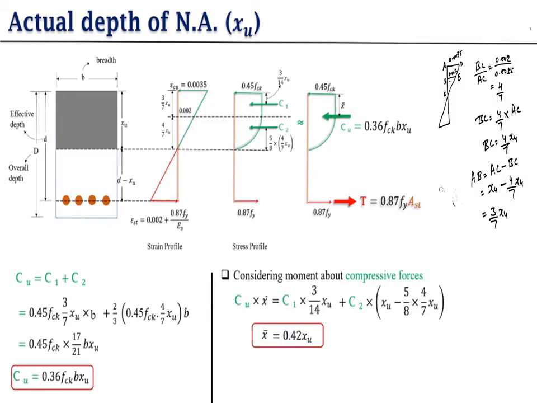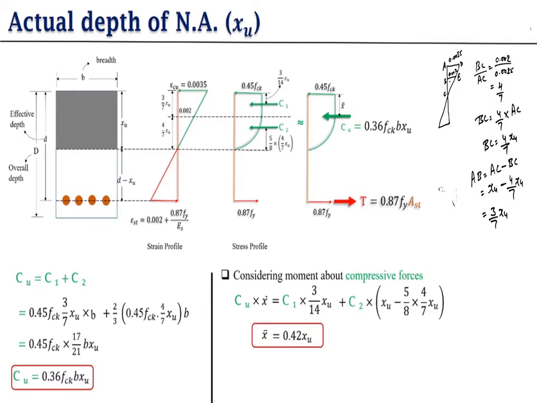So for finding the centroid of two sections, we know the formula y bar or x bar is equal to c1 y1 plus c2 y2 divided by c1 plus c2, or c1 x1 plus c2 x2 divided by c1 plus c2. So here we have the force values, but we have to find the y value or x value. So for finding the y value and x value, see this stress profile diagram. For the rectangular portion, if you have to find the centroid, we have to take half of this part. So for that, we have to take 3 by 7 XU into half.